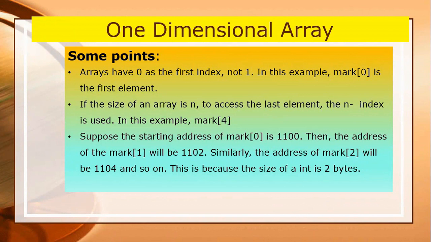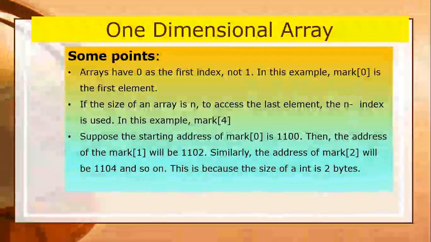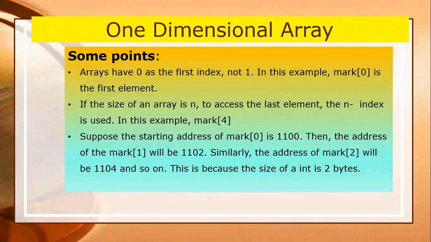Suppose the type of the array is float, then float acquires 4 bytes in memory, so the difference between the addresses will be 4 bytes in each block. Suppose you declared float marks[5], then the address of the initial block will be 1100, and the next block address will be 1104 in case of the float data type.